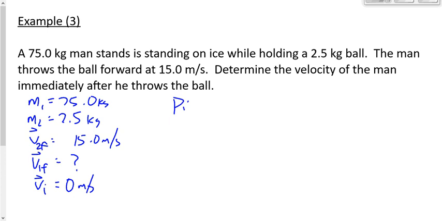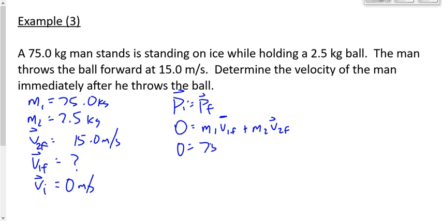We could analyze this just doing impulse if we analyze either the man or the ball, but we'll look at the system here. So we'll say PI equals PF, conservation of momentum. I'm just going to say 0. What have I just done there? Why was I able to say 0 for the initial momentum? Yeah, Ben? Like the guy and the ball are at rest, right? So their velocity is 0, so their momentum is 0. 2 objects afterwards, M1 V1F plus M2 V2F.